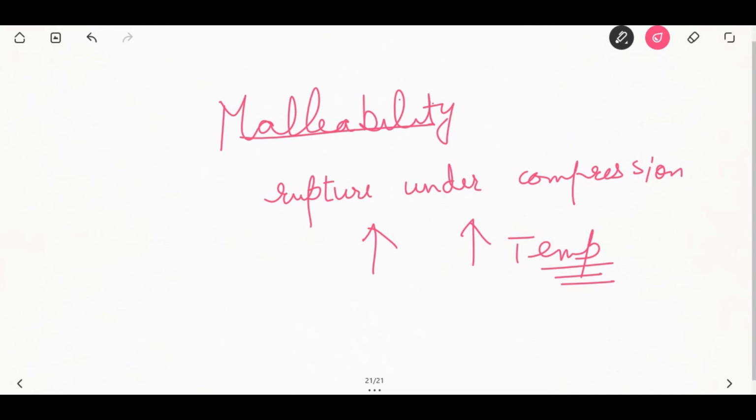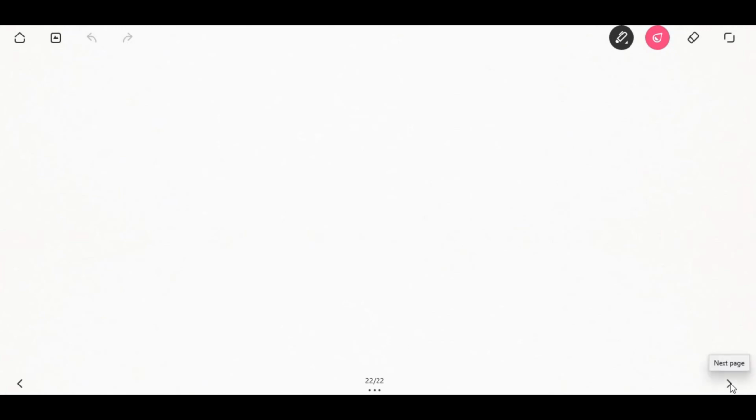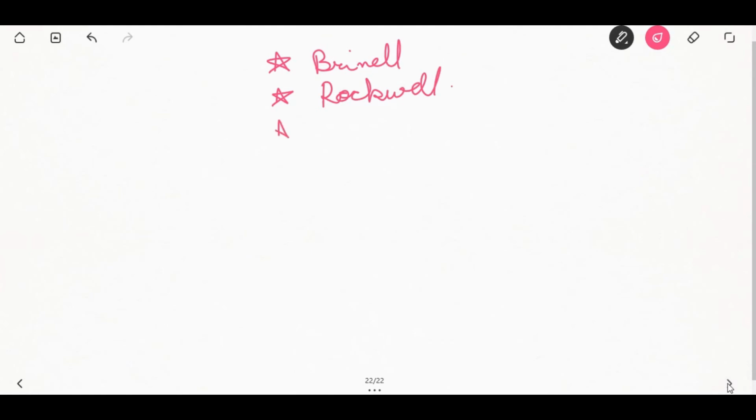Next comes hardness. Hardness is difficult to define specifically. There are numerous factors which influence the hardness of a material, such as strength, proportional limit, ductility, malleability, etc. There are many surface hardness tests. What are the various surface hardness tests? They are the Brinell test, Rockwell test, Vickers test, and Knoop's test.